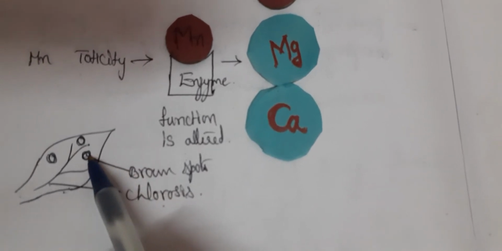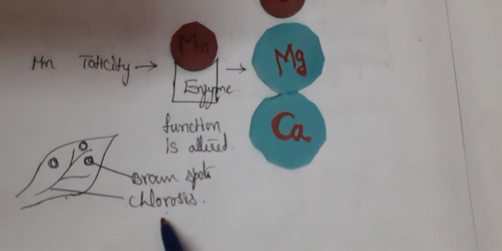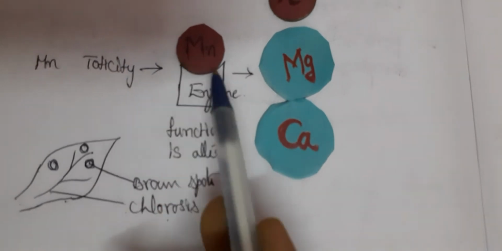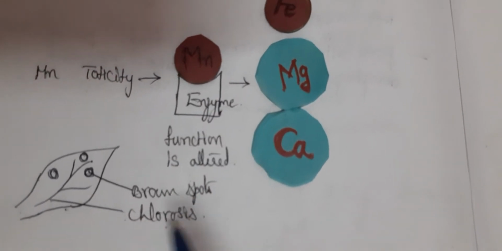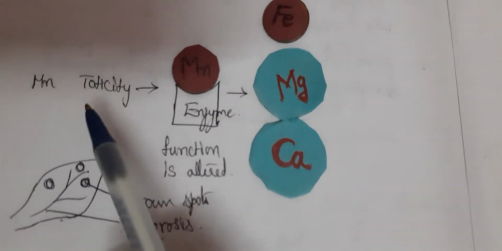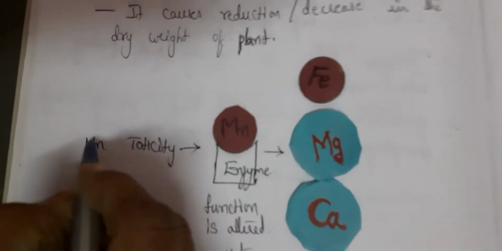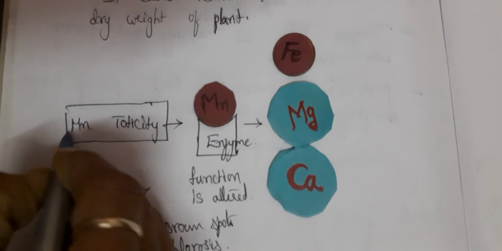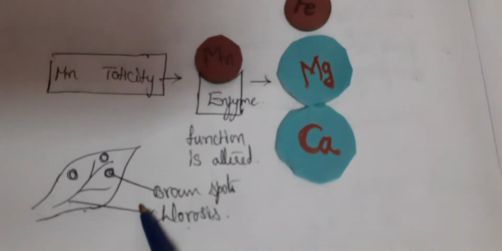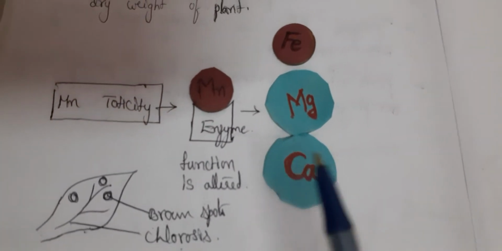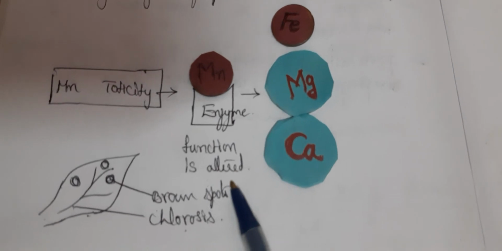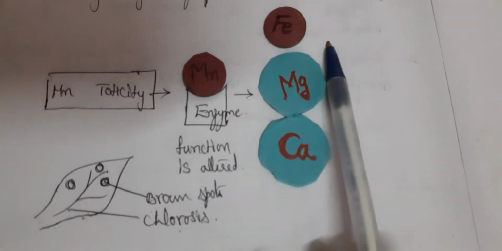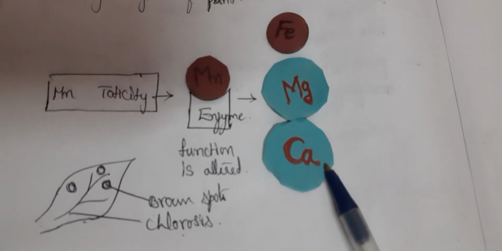So you will see the necrotic brown spots and also chlorosis occurring because of manganese toxicity, not deficiency. Manganese toxicity, that is very important. So what is the effect of toxicity? Toxicity also affects the dry weight of the plant. It alters the function of the enzymes like iron, magnesium and calcium.